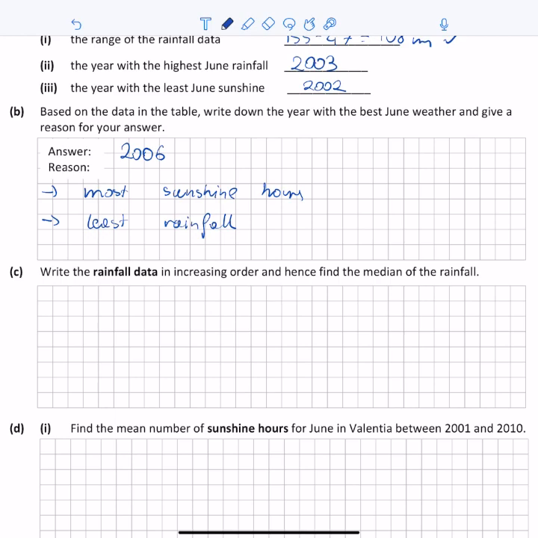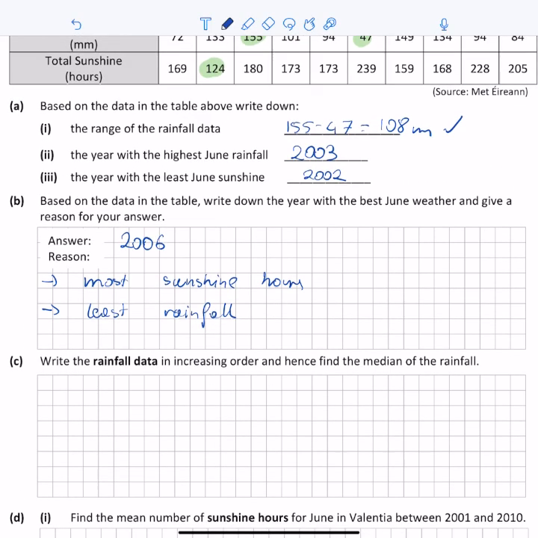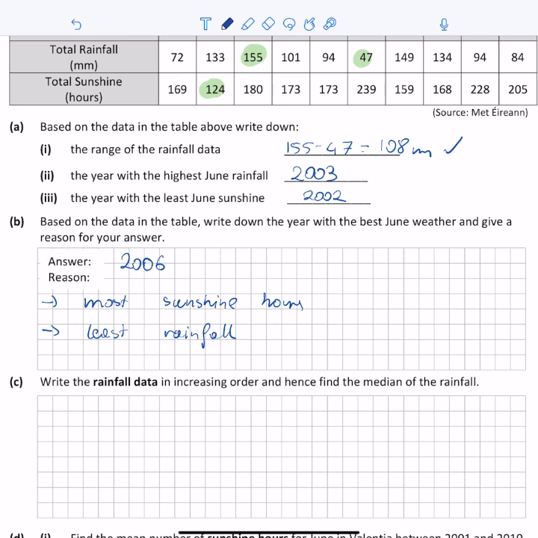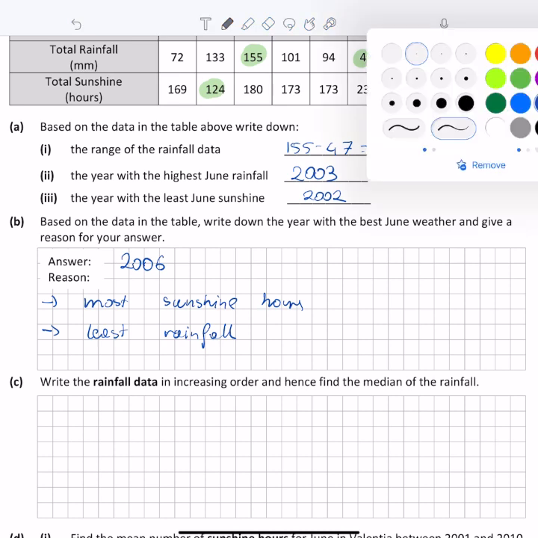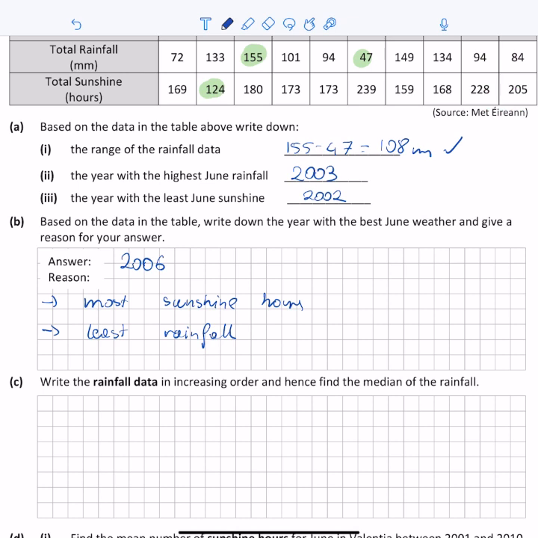So the next thing to do is to write the rainfall data in increasing order and then find the median of the rainfall. I'm going to start with the lowest. The lowest rainfall is 47. Cross it out. Go to 72. Cross it out. Crossing out means that I will not write a value again. Then the next value is 84, and I'm going to continue through 94 once, 94 two times.